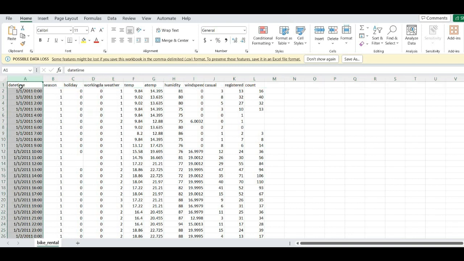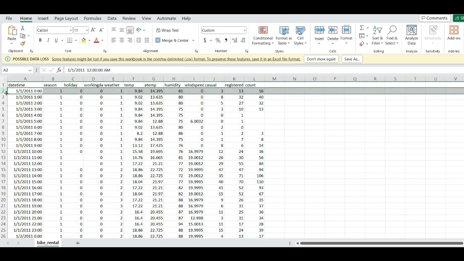The first column is the datetime column, which is the date and the hour of the day. As I said in the introduction about the objective, this data set has an aggregation or granularity at an hourly level. You can see that on 1st of January 12 a.m., then the next row is 1st of January 1 a.m., then the third row is 1st of January 2 a.m. So it is basically aggregated at an hourly level for a given day.